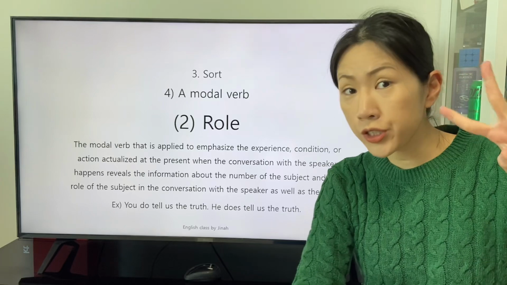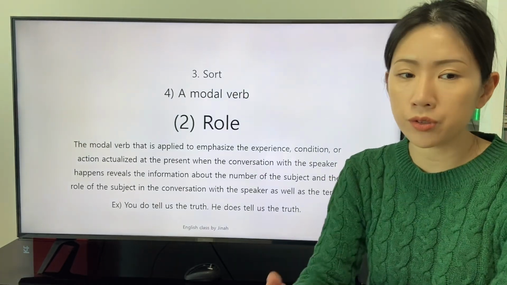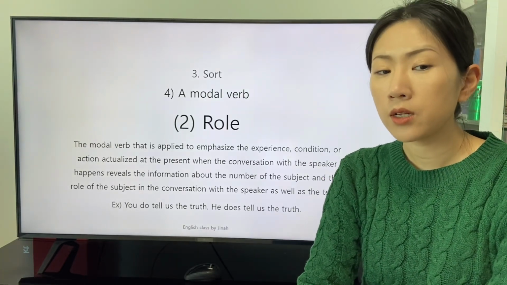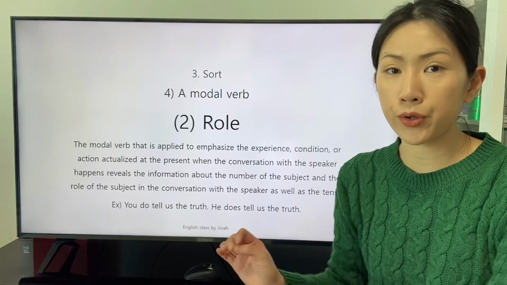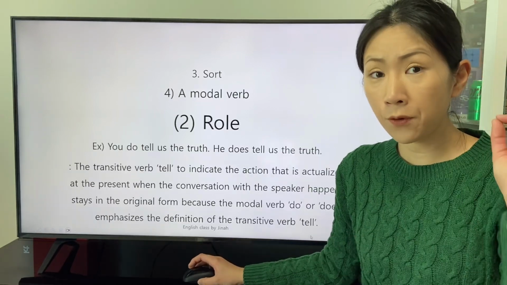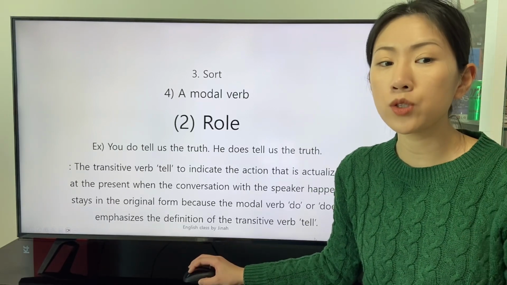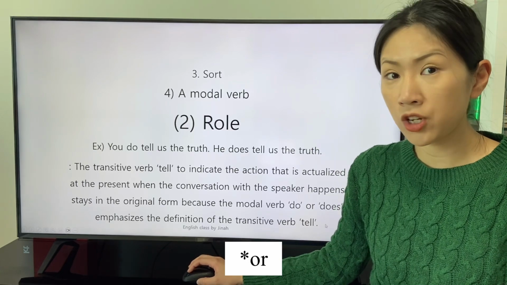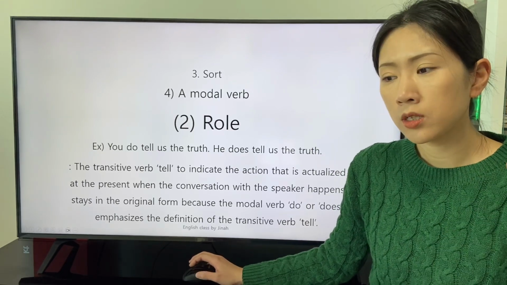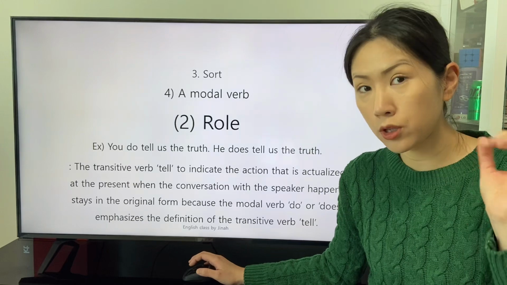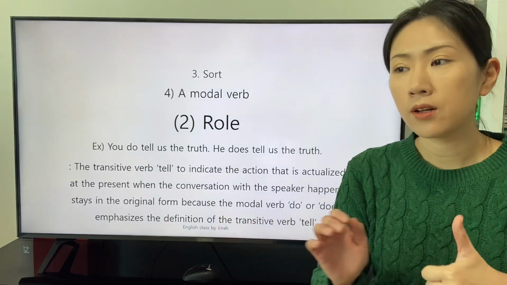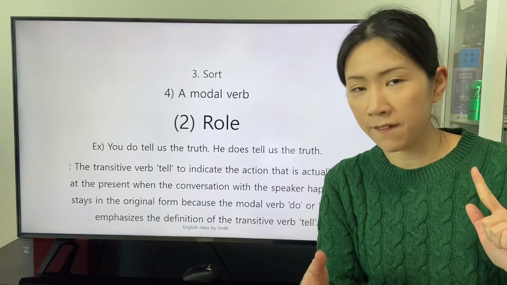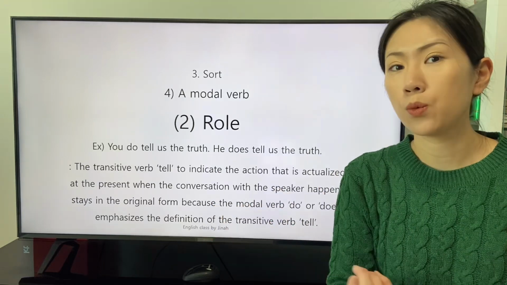There are two clauses. You do tell us the truth. He does tell us the truth. The form of the modal verb do, does, reveals the information about the number of the subject and the role of the subject in the conversation with the speaker.